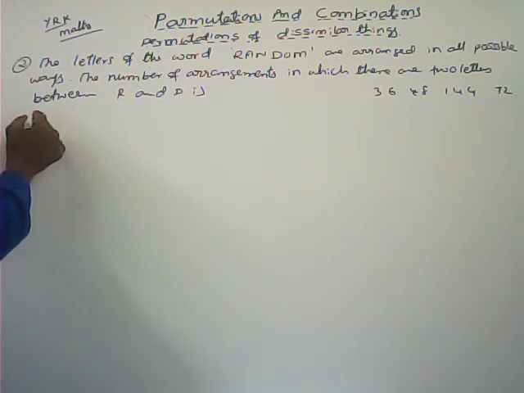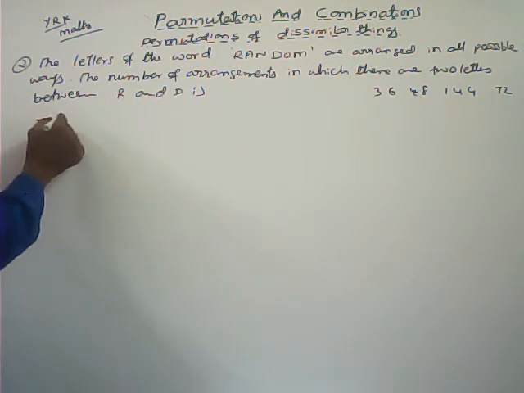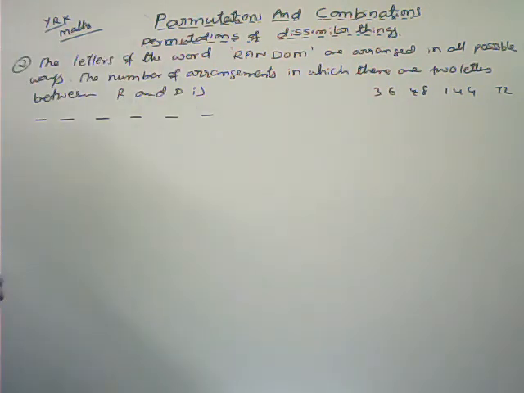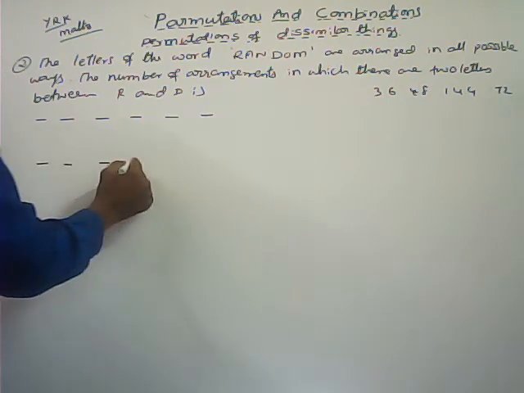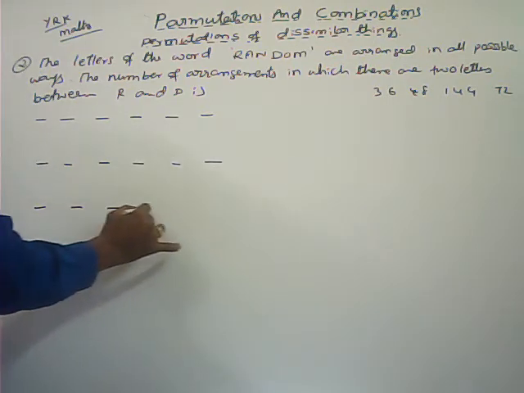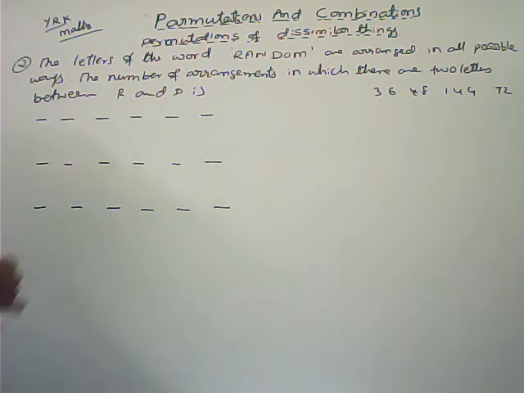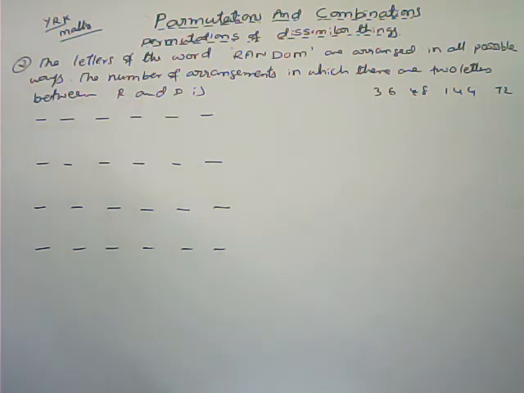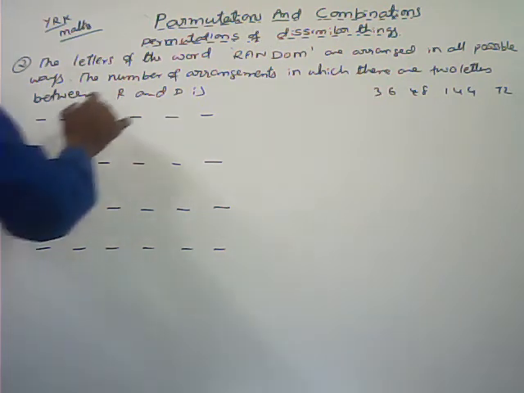So first we have to fix R and D. 1, 2, 3, 4, 5, 6. All the arrangements I am taking, 1, 2, 3, 4, 5, 6. So here there are 2 letters between R and D, but the order of R and D is not mentioned.